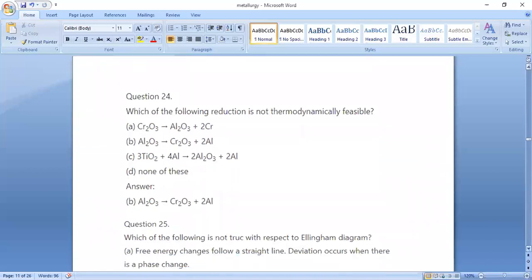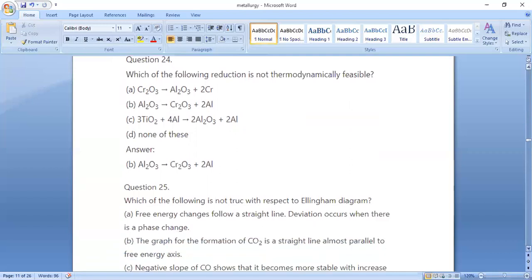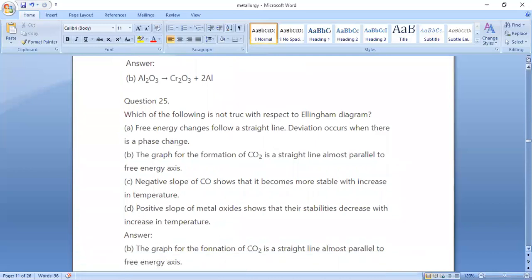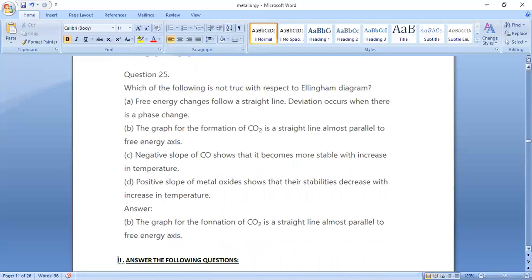Next question number 24. Which of the following reduction is not thermodynamically feasible? So option B, Al2O3 gives Cr. So option B is the correct answer. So question number 25. Which of the following is not true with respect to the Ellingham diagram? So option B is the correct answer. The graph for the formation of CO2 is a straight line almost parallel to the free energy axis.